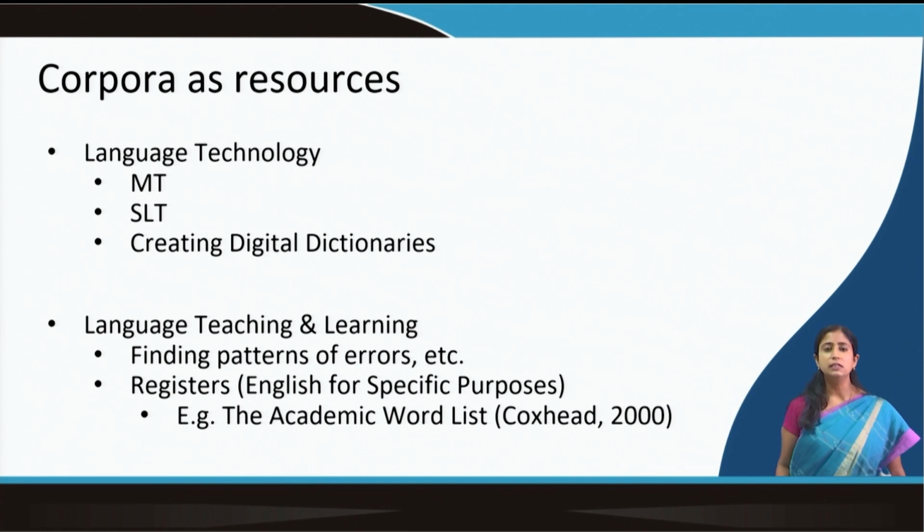There are also certain corpora which are for a particular purpose, like English for specific purpose. So, when we have corpora for, say, the academic word list or academic writing, there are certain words which are more frequently used for academic purposes. So, these corpora can help us tell about that. Moreover, these corpora can tell about the pattern of how academic writing is done, which can help in creating various pedagogical apps or books, or help the teachers understand the pattern better to teach in the class.